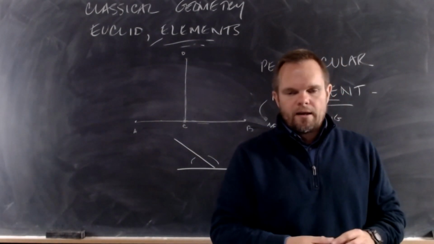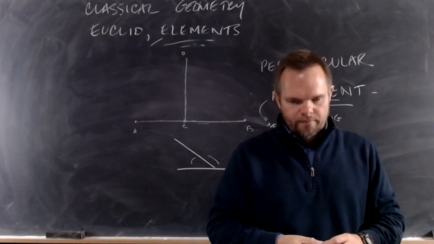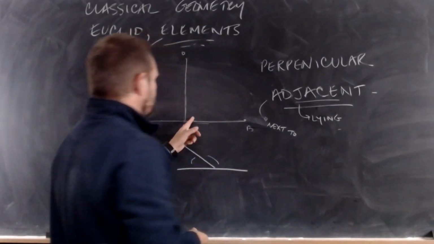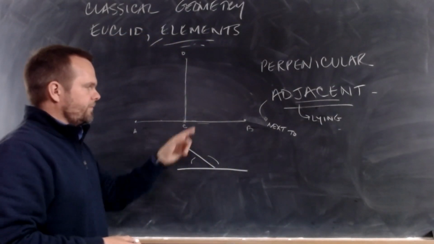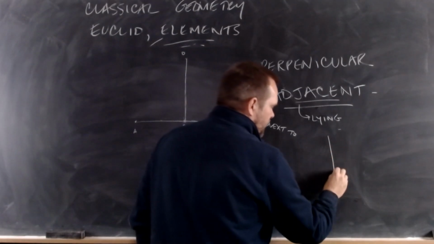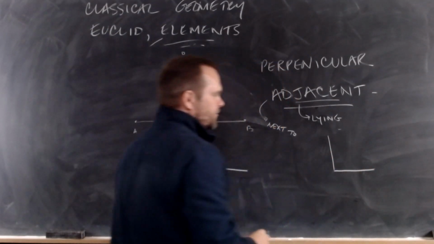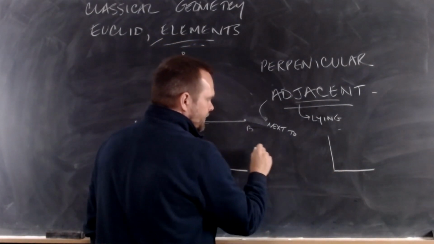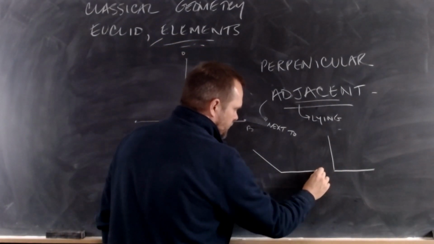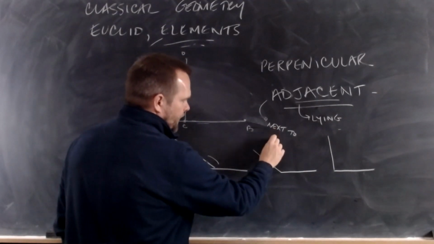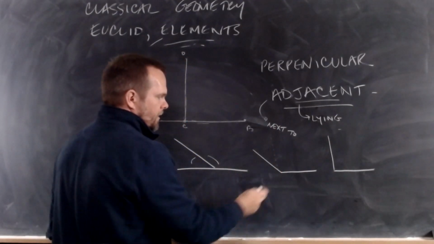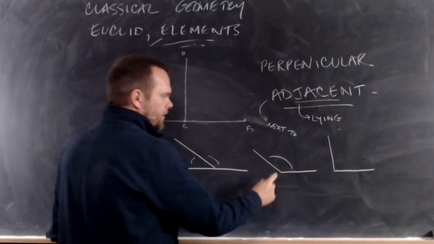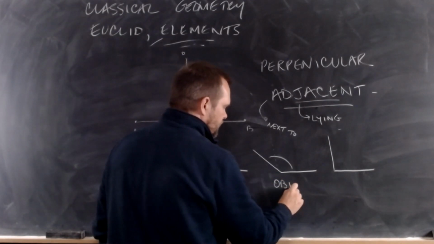Definition 11, an obtuse angle is an angle greater than a right angle. So a right angle is an angle like this. A right angle is like the corner of a square. That's a right angle. If the angle is greater than that, like this, so here would be a right angle, right? But if the angle is greater than a right angle, this is called an obtuse.